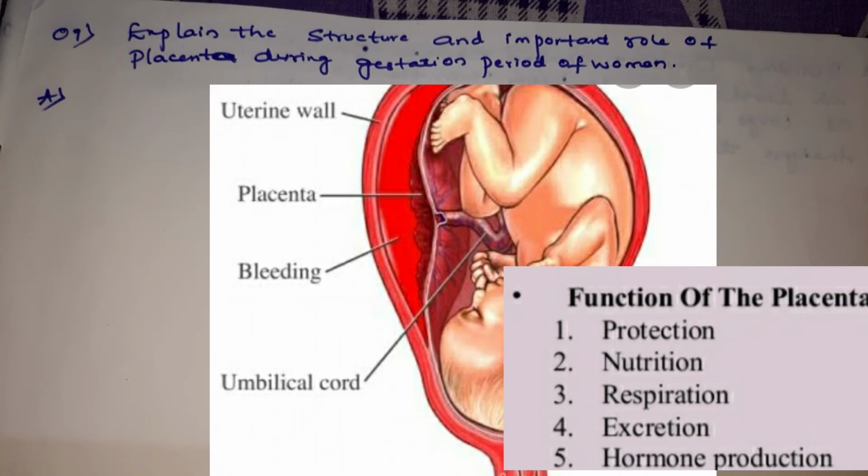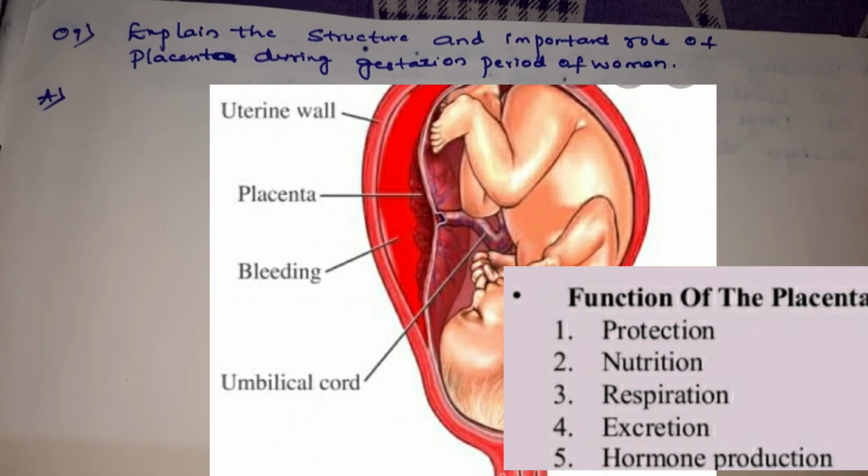Once the embryo is well attached to the placenta, it contains villi on the developing side of the tissue, children, and these villi provide glucose and oxygen from the mother to the embryo and also help in removing the waste generated from the embryo. So that is the function of this placenta, children.